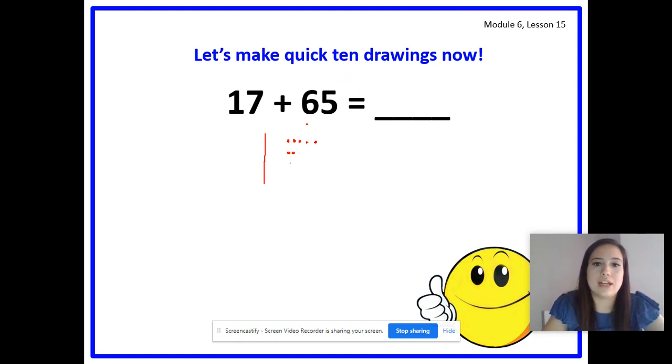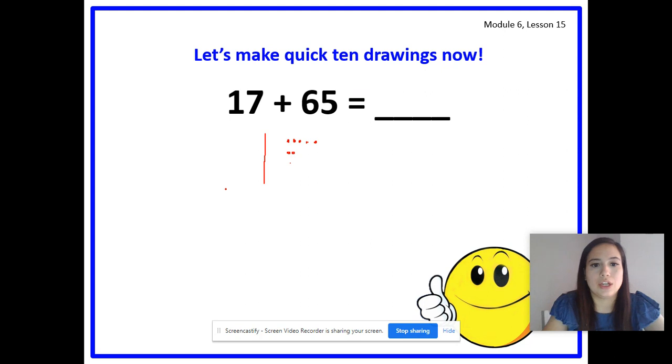Second step is to draw our next addend in an organized way. So what is our next addend, boys and girls? Get ready. Yes, 65. And 65 has how many tens and ones? Get ready. Yes, 6 tens, 5 ones.